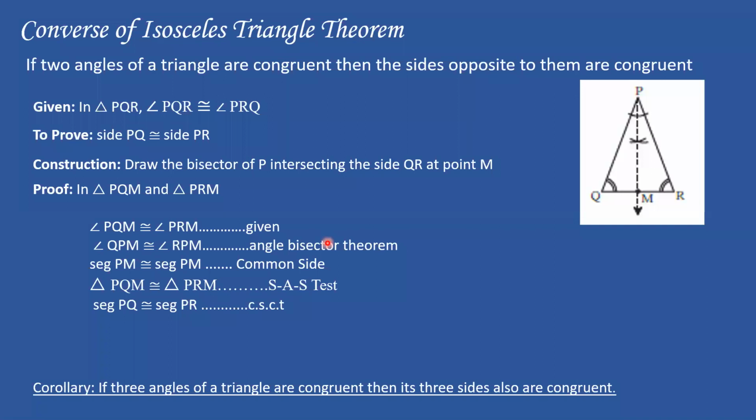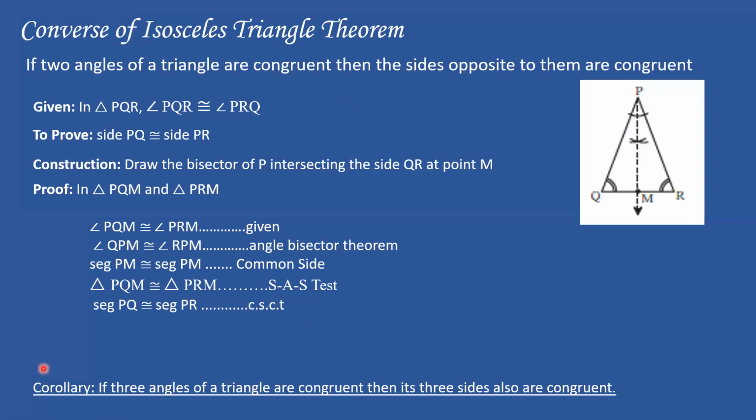Anyway, Isha, go ahead. Okay, cool. Viraj, go ahead. If three angles of a triangle are congruent, then its three sides also are congruent. Thank you so much, Viraj.